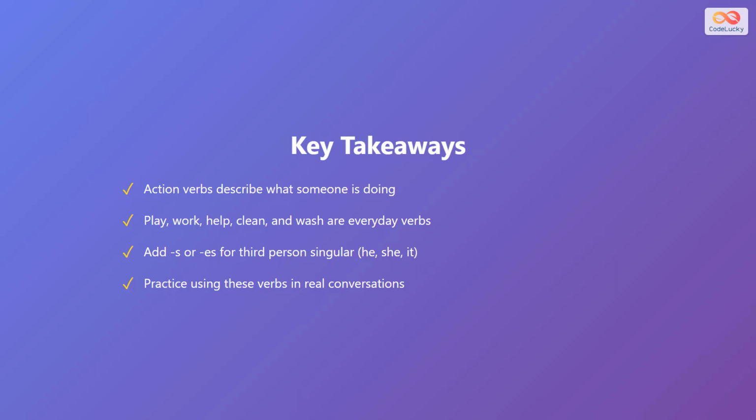Let's review the important points. Action verbs describe what someone is doing. Play, work, help, clean, and wash are everyday verbs that we use often. Remember to add "-s" or "-es" for the third person singular form, which is he, she, or it. Finally, practice using these verbs in real conversations to become more confident with English.